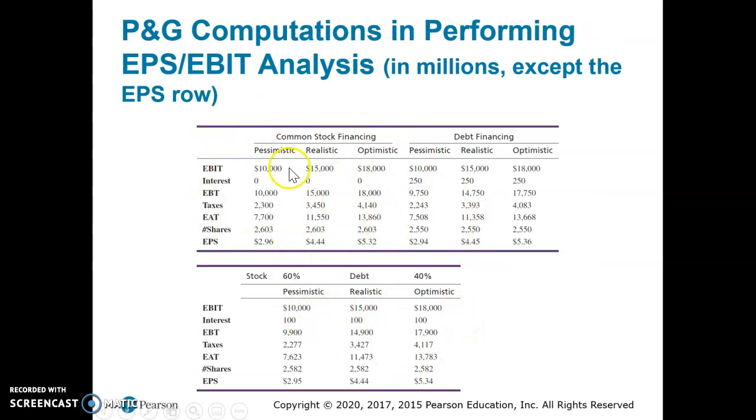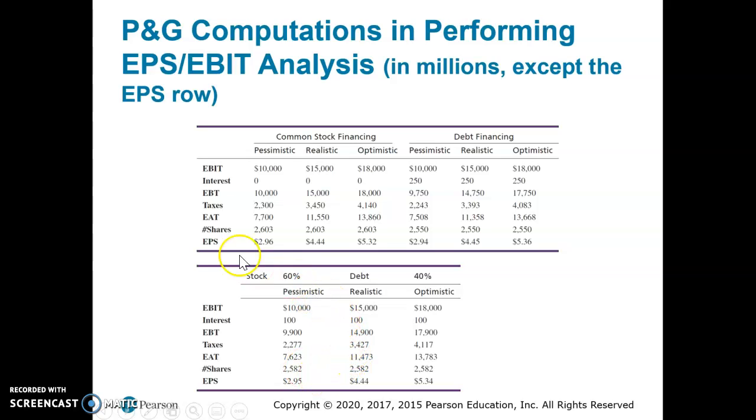So let's take a look at it. Here they put a pessimistic, a realistic, and an optimistic scenario. And so here's what it would look like if you had financed with common stock, or just issuing stock, debt, so taking out a loan from a bank, or a combination. And here it would be a 60-40 combination. So what we're looking for here is the highest earnings per share.